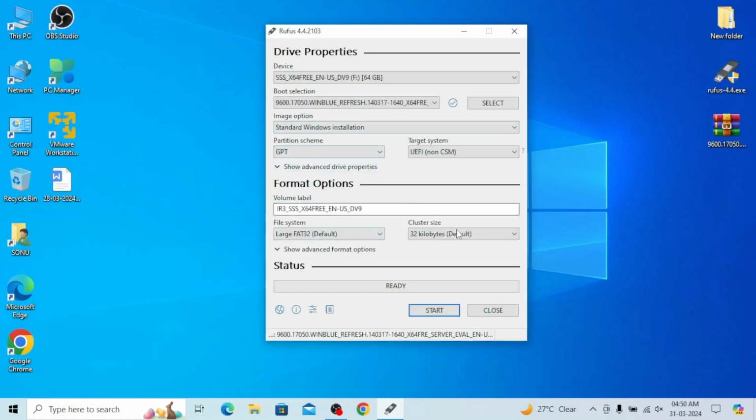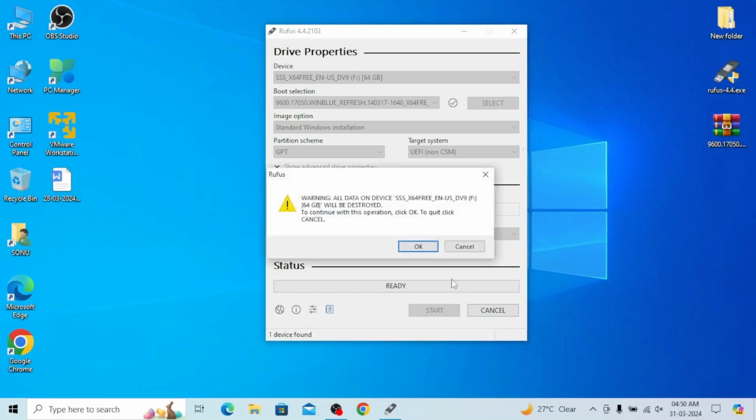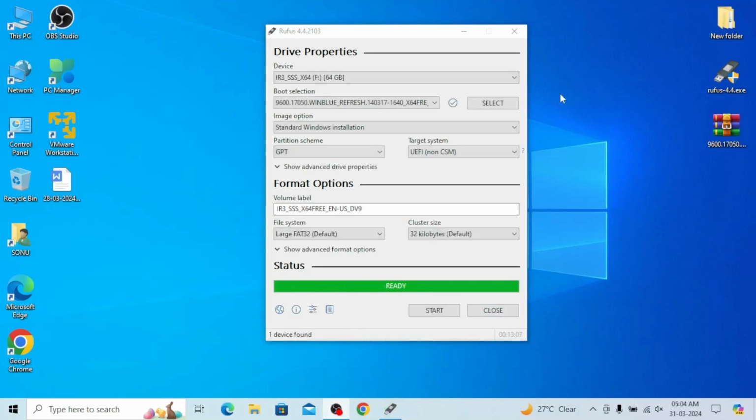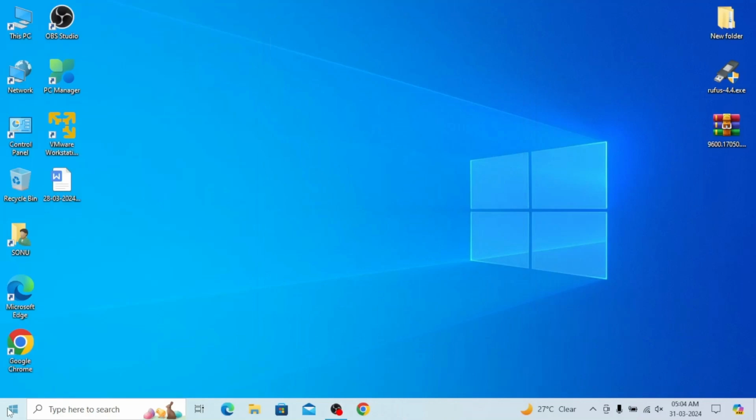If not, your data will be completely vanished. So now the start option, and here a warning has come that your pen drive data will be removed. So it has been completed.